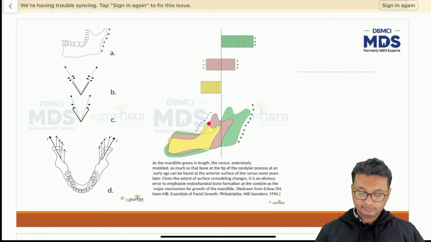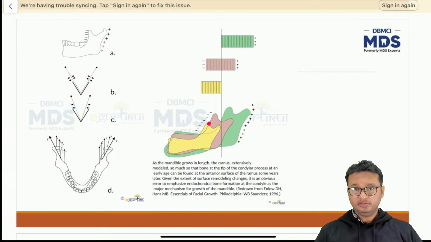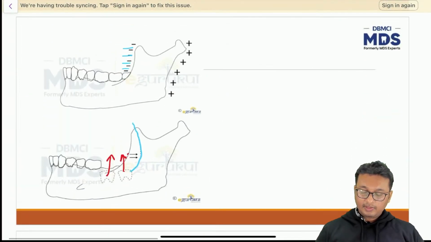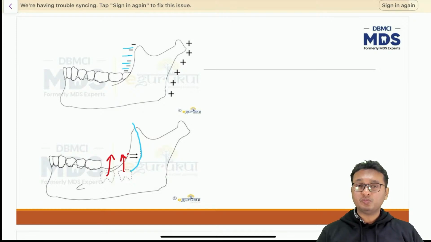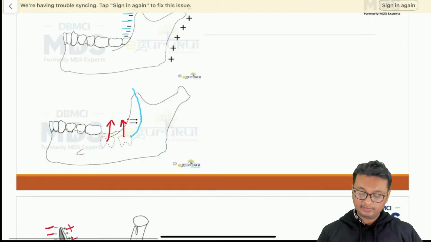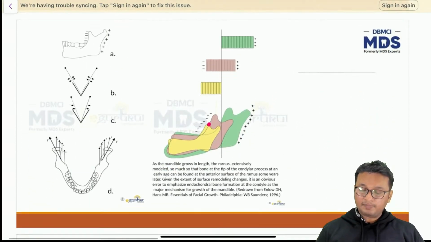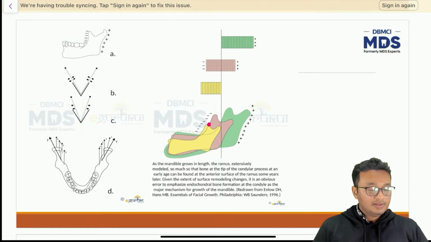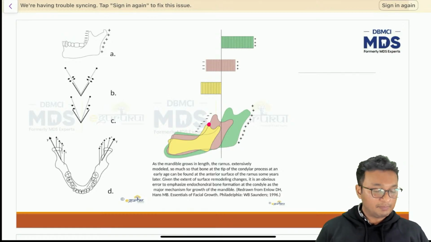Now think about it. It's an application based question. I told you earlier that the anterior surface of the ramus of the mandible undergoes significant bone resorption to make space for the erupting second and third mandibular molars. Now apply that concept here for answering this question. Niharika has said excellent. What about other people? Where will the pin be?